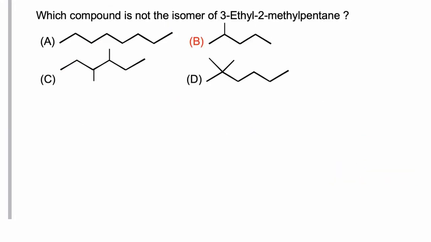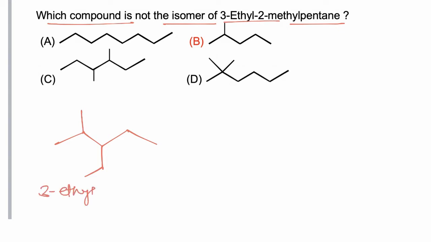In this question we have to find which compound is not an isomer of 3-ethyl 2-methyl pentane. Now if we draw the structure of 3-ethyl 2-methyl pentane, this molecule has a total of 8 carbons, so all of its isomers must have 8 carbons. The molecular formula is C8H18. Taking the first example, this molecule has 1, 2, 3, 4, 5, 6, 7, 8 carbons, C8H18.